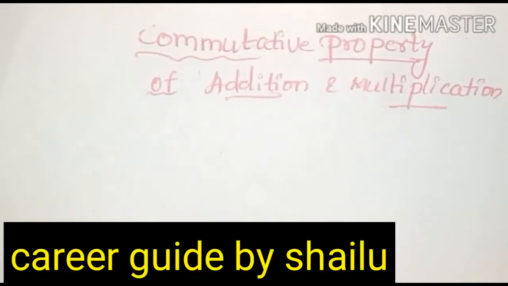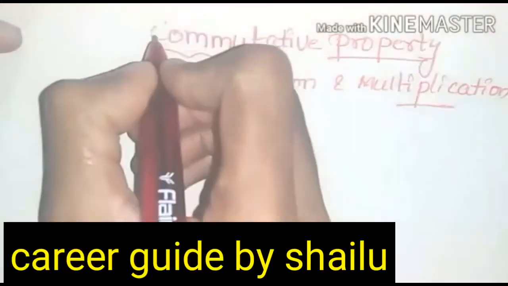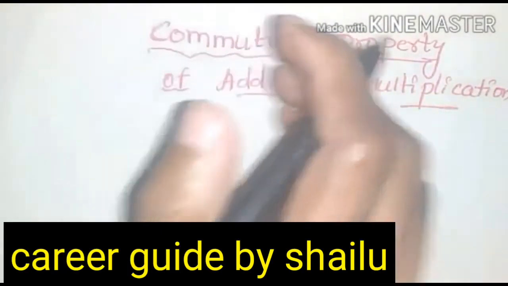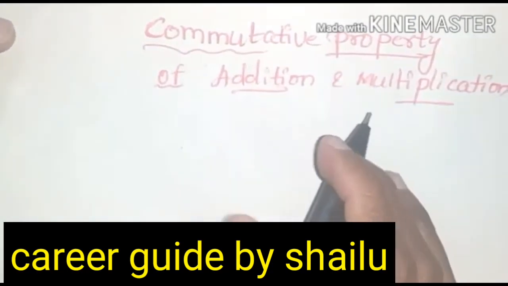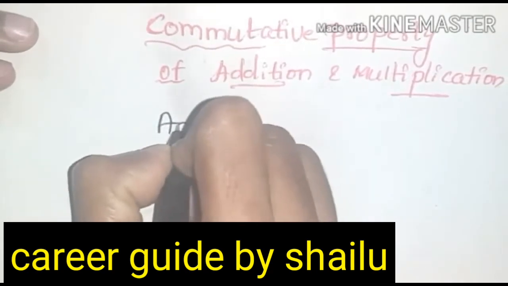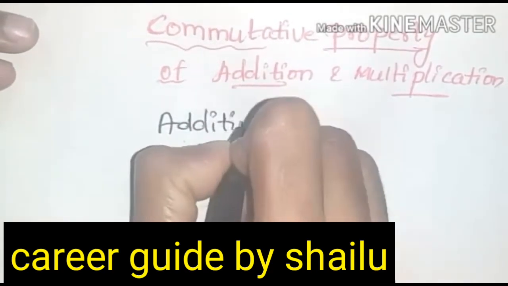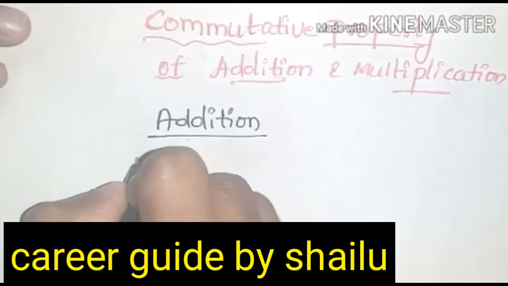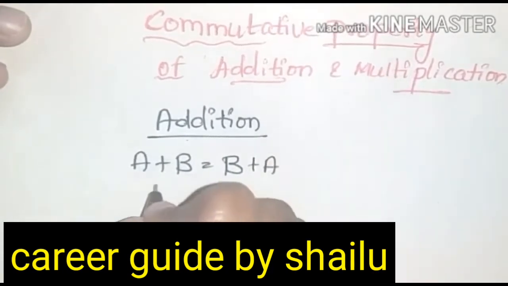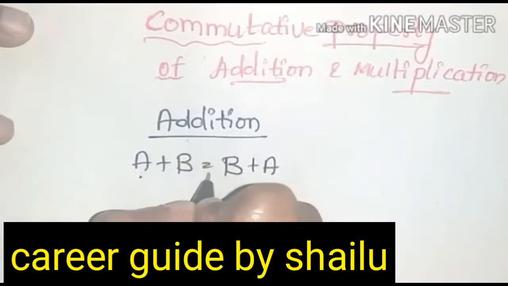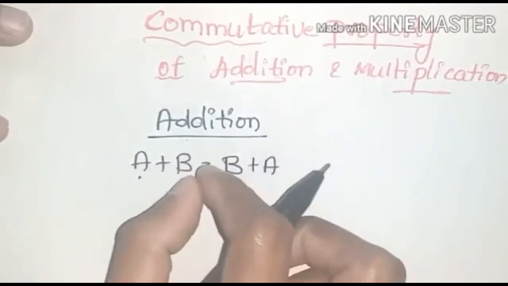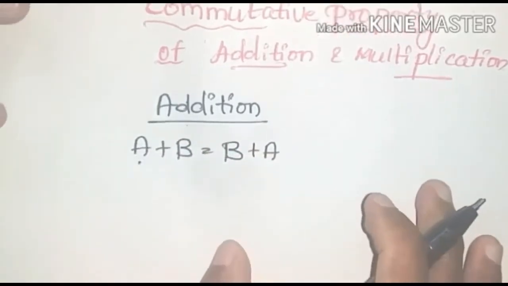Hi everyone, in today's session we are going to discuss the commutative property of addition and multiplication. So what this states is, by changing the order, the result does not change. For suppose, we know that for addition, if there is a statement like a plus b is equal to b plus a, here if we change the order, the result does not change. That is, if we interchange these positions also, the result does not change.